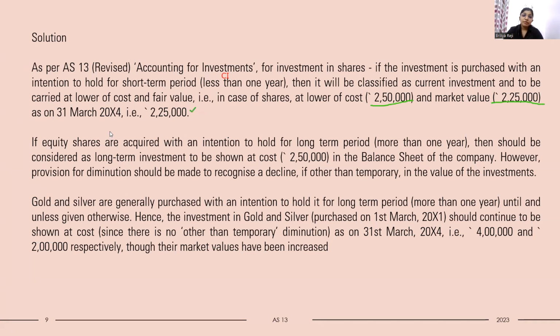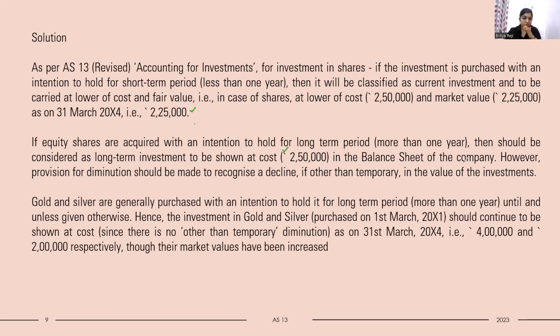But if the shares are acquired with an intention to hold for more than 12 months, that is a long-term period, then it should be considered a long-term investment and it should be shown at cost, that is 2,50,000. Now, in the balance sheet, however, provision for diminution should be made to recognize a decline, if other than temporary, in the value of investment. That means if a permanent decline has occurred, we need to record the investment at the declined value.